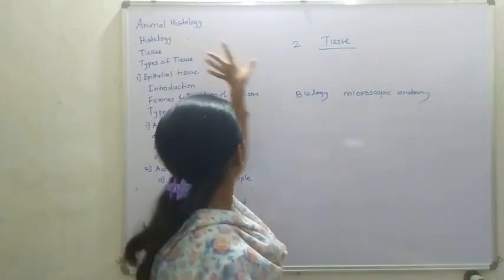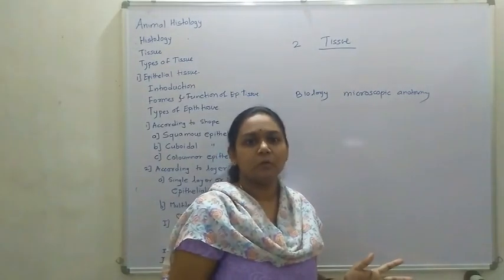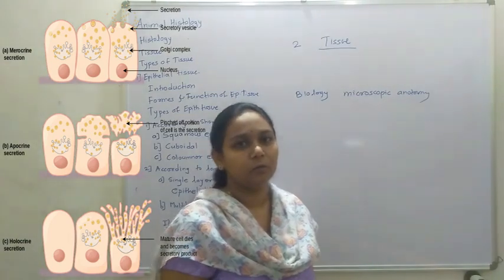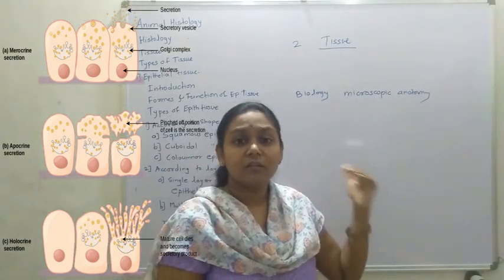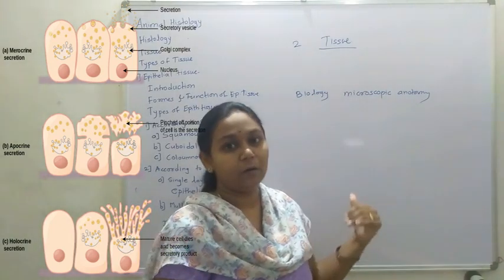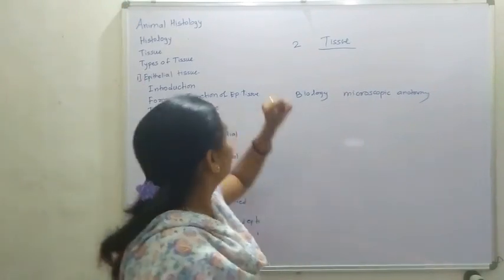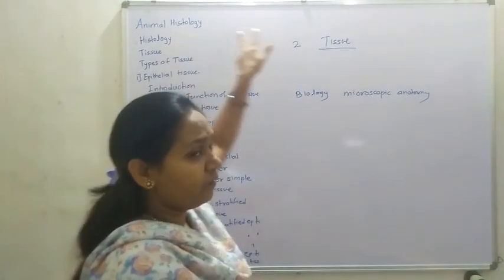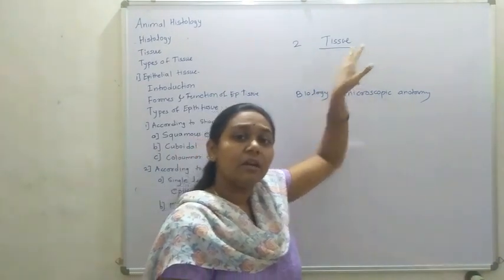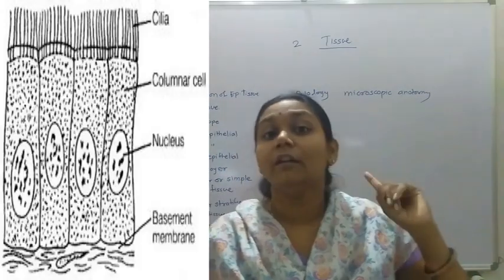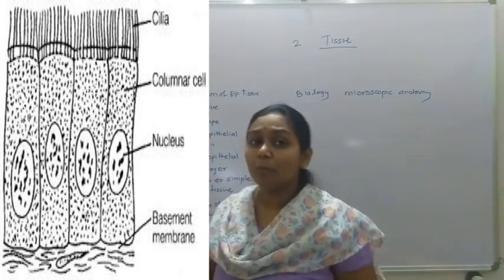because in histology there is a study of normal tissue as well as infected tissue, because the infected tissue cannot be identified without the study of normal tissue. So that is histology. In histology, the main topic is tissue, because every organ is made up of tissue. So what is tissue? Tissue is a group of cells.